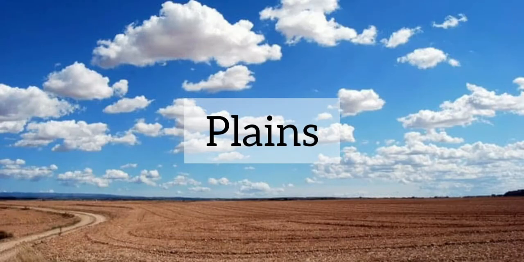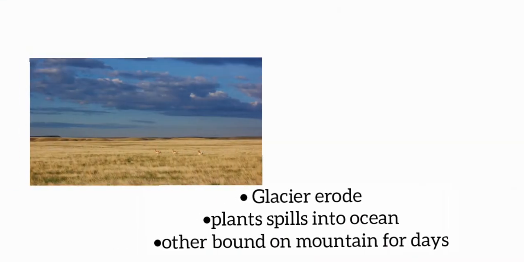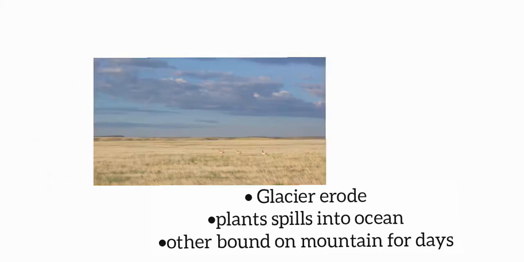Third relief feature is plains. Plains are formed when glaciers and streams erode away elevated terrain, and others spread where rising magma pushes, erupts, and spews. Some plains are spilled into oceans, and others are bound by mountains on several sides.